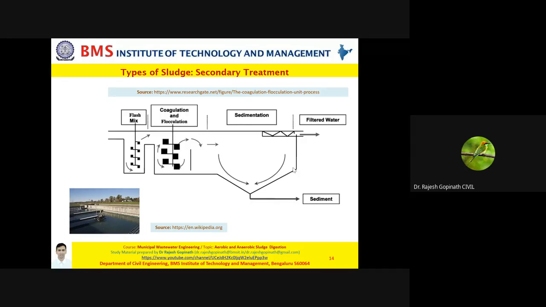It is pretty obvious that the sludge formed here will definitely contain precipitated chemicals. Mostly, in this type of sludge, it is mainly 70 to 90% suspended solids itself. But please remember and make a note, it also depends on what chemical you have employed for coagulation, for flocculation.